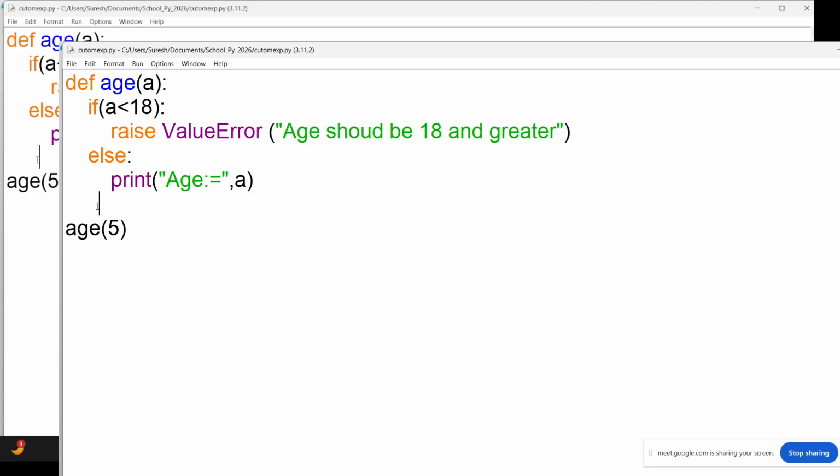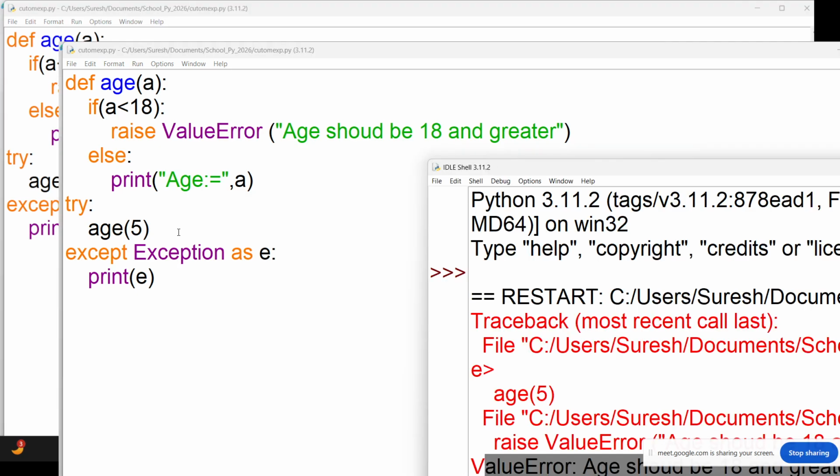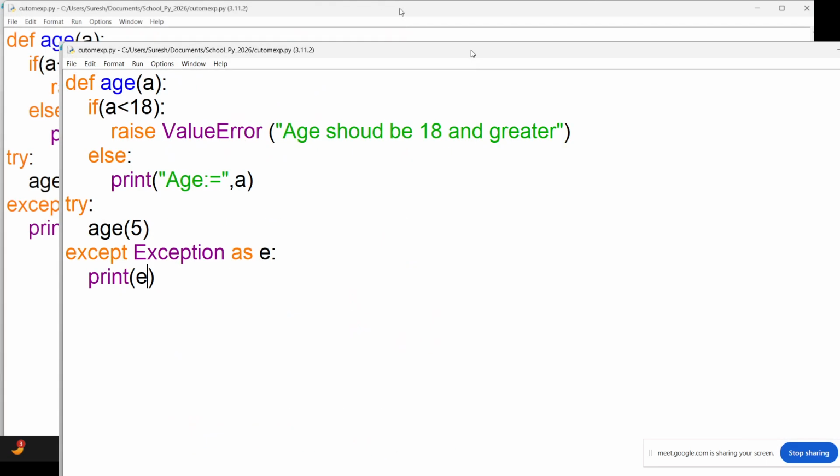But how to handle this error? We know that we have to call this function within the try and except block. Try, except Exception as e: print e. See, this is the custom exception.